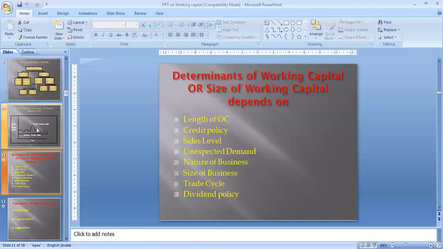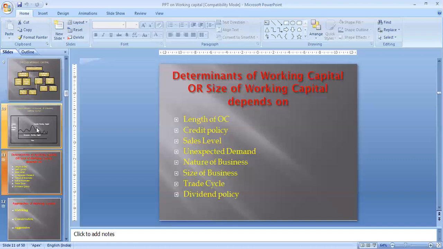Now, trade cycle. There are four phases of trade cycle: boom, recession, depression, and recovery. Okay? Boom is a period when the demand is high in the market, profit is high, sales is high. So under the boom period, company की जो demand है वो बहुत ज़्यादा होगी, and company उस demand को meet करने के लिए अपना production बढ़ाएगी. Production बढ़ेगा तो आपके expenses भी बढ़ेंगे, and for meeting all these types of expenses, you need working capital. So definitely in the period of boom, the demand for working capital is high.